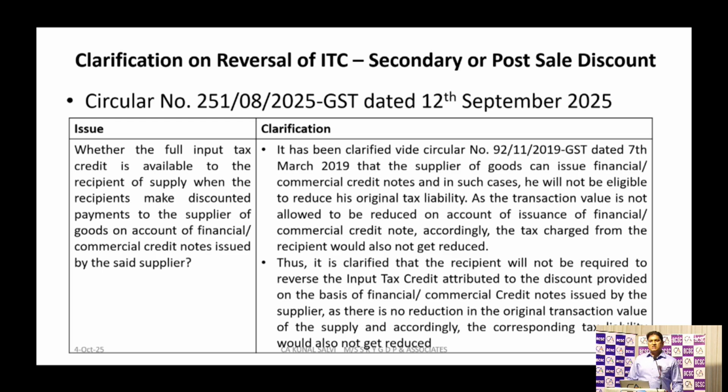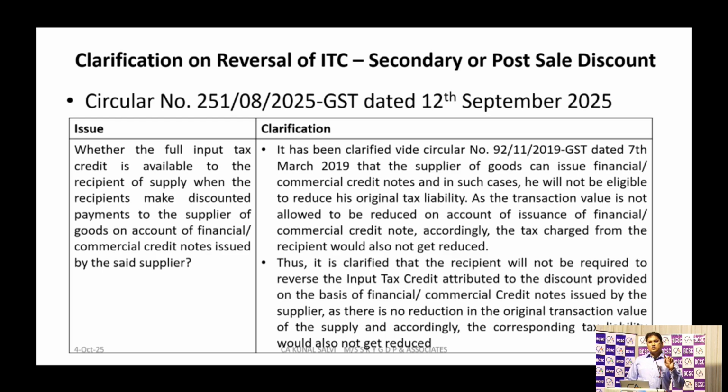If that is a financial discount and it is for the reduction of the price, and a credit note is specifically given that that specific amount is discounted, then you need not reverse any ITC for that specific 18,000 rupees in our example.